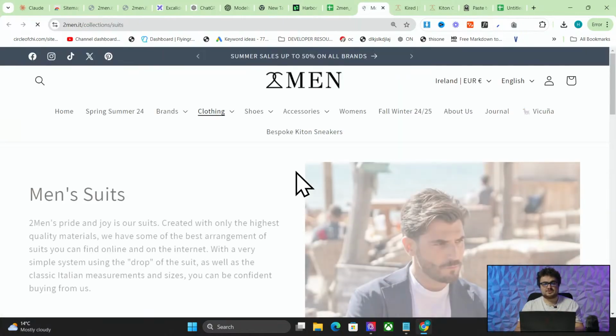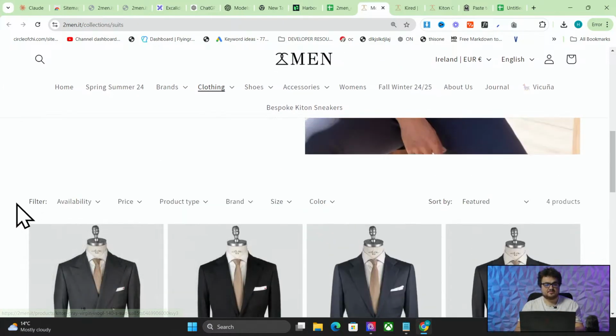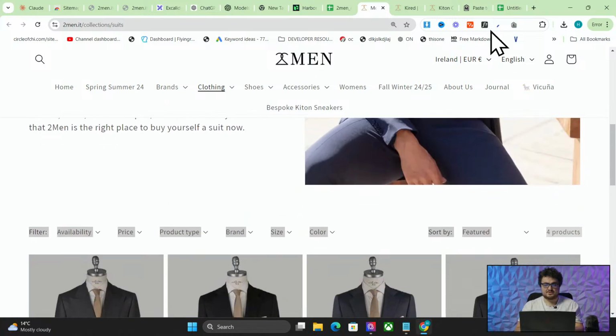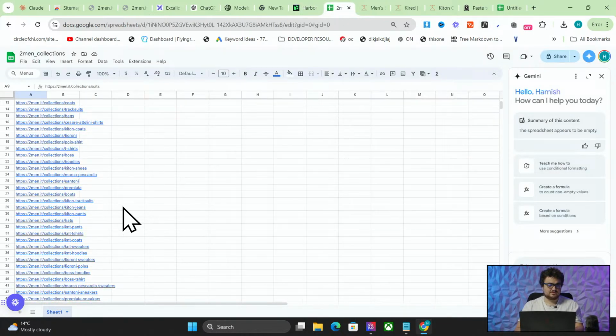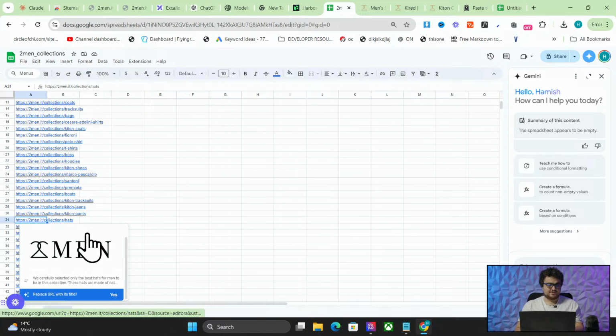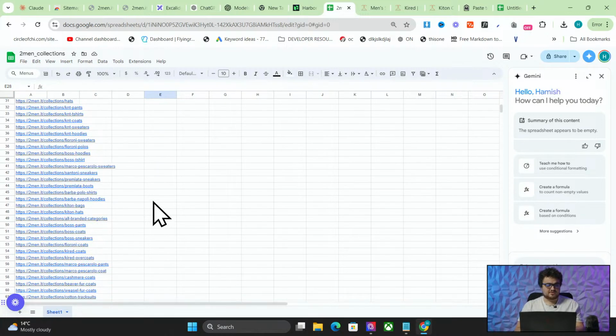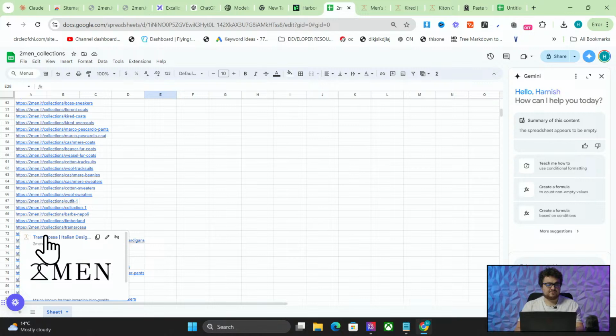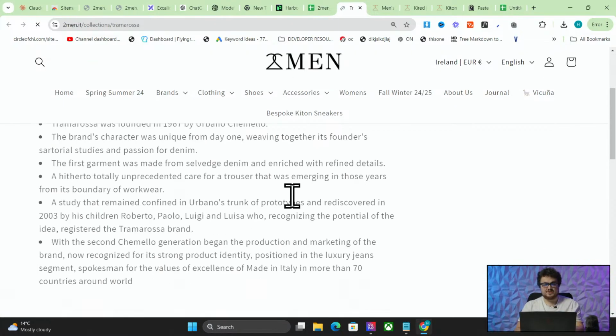So we'll do suits here. We'll grab some suits because, yeah, we're going to be writing about suits, I'm sure. There aren't even that many suits on this website, so let's do something else. I know this seems like a bit of a long process, but you do only have to do this once for each website, and then once you have it, okay? So you just want a really good range of products.